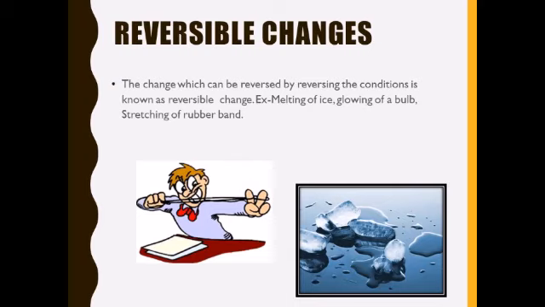The change which can be reversed by reversing the conditions is known as reversible change. For example, stretching of rubber band or melting of ice. We know that these changes can be reversed by changing the conditions. So these are reversible changes and these are temporary because they can be reversed.